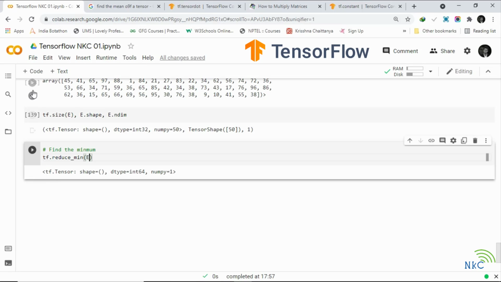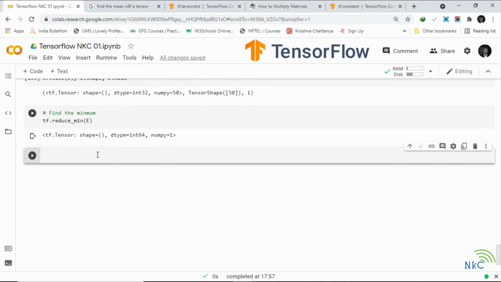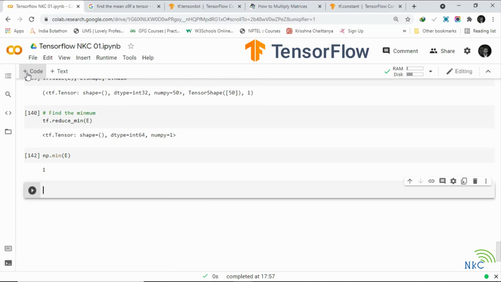So that's the output there. With TensorFlow aggregation, reduce underscore is something like NumPy. It's a way to find the minimum. How do you think we might find the maximum?